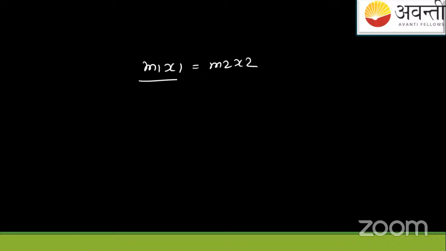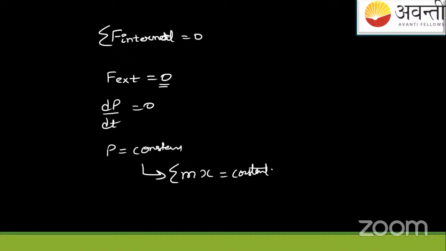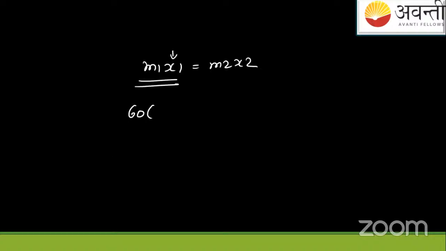m1 is the mass of the boy, 60 kg. Suppose, according to the picture in front of you, he has moved a distance of 10 minus x with respect to the ground frame. Okay. So whatever values you are writing here, you have to write with respect to the ground frame. The ground frame will give you direct, practical answers. This is also from the ground frame. This is 10 minus x. Our plank's mass is 20 kg.